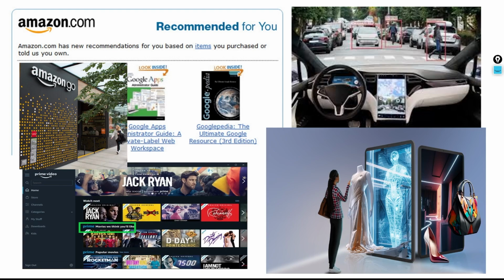And apart from that, if you have heard about Amazon Go, which is basically an offline store where you can just enter the store, purchase anything, and just walk out. There is no checkout, there's no billing queue where you need to stand and pay the bill. It's not like that. Just enter the shop and purchase whatever you want, and it is integrated with AI, where the checkout will automatically happen. There are a lot of videos on Amazon Go, you can just watch those.